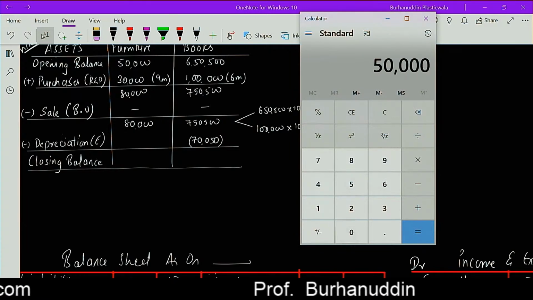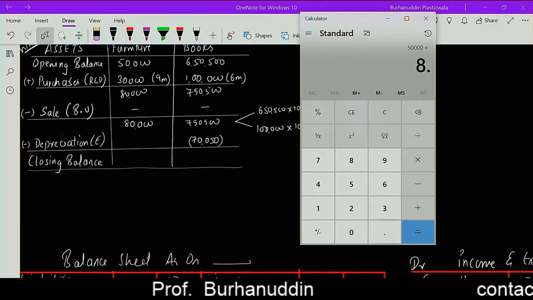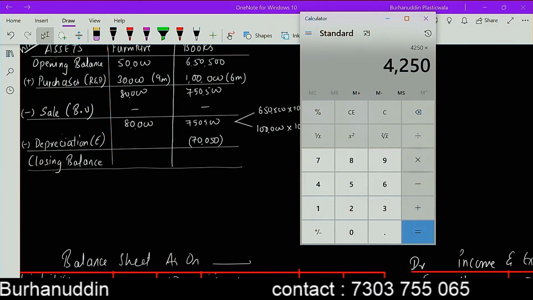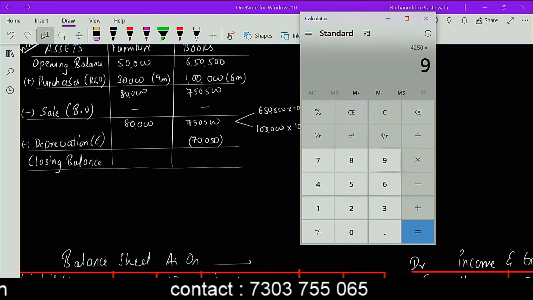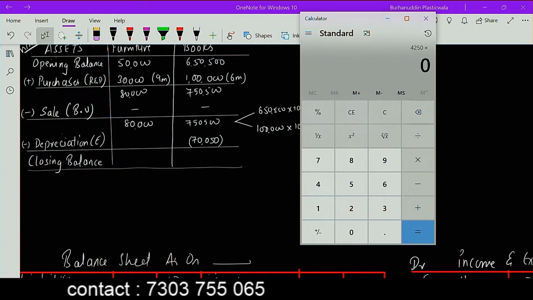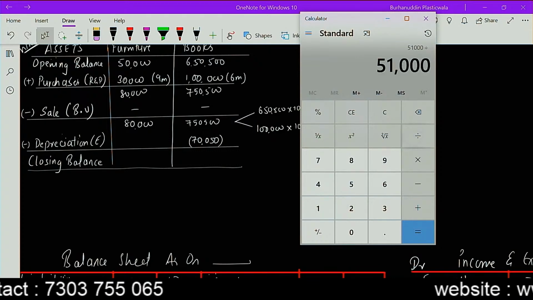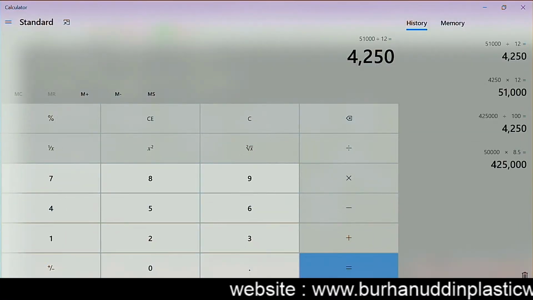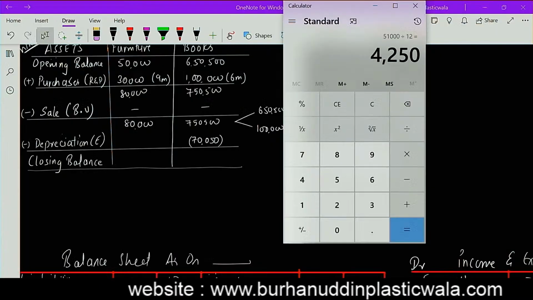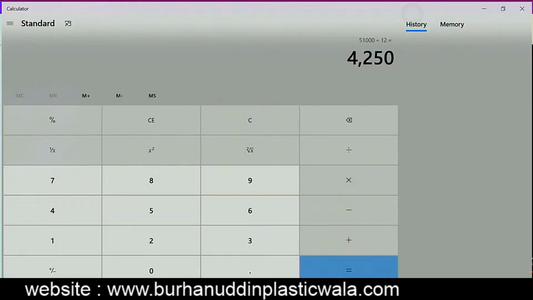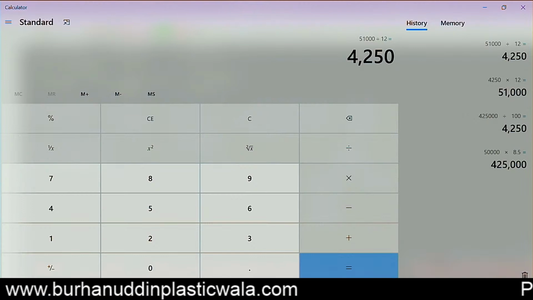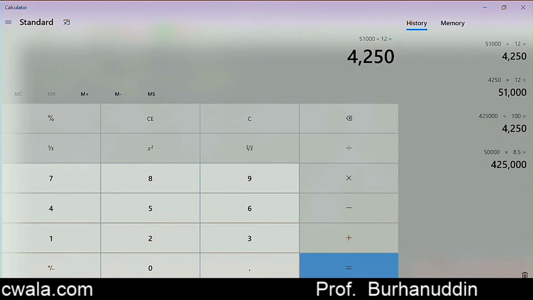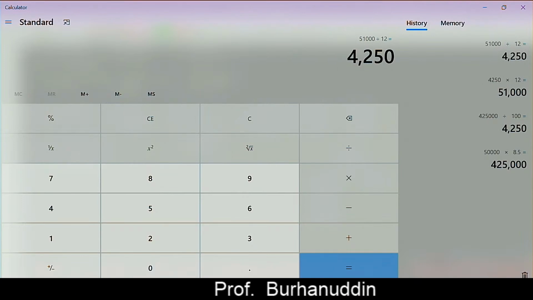So 50,000 multiplied by 8.5 divided by 100 multiplied by 12 months, multiply 12 upon 12, that is the same answer. ये बराबर किया ना मैंने. 8.5 divided by 12 multiplied by 12, yeah, it's 4250. Correct.